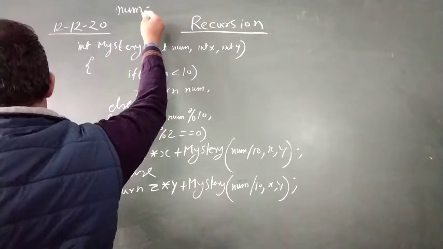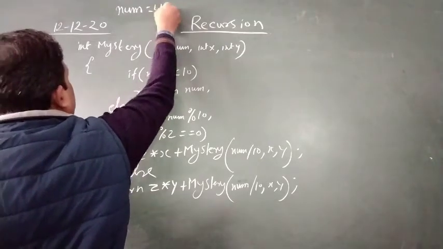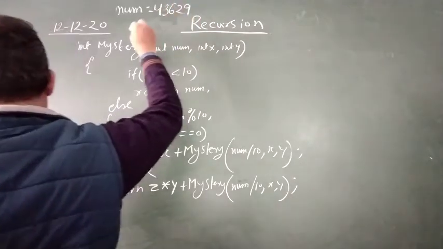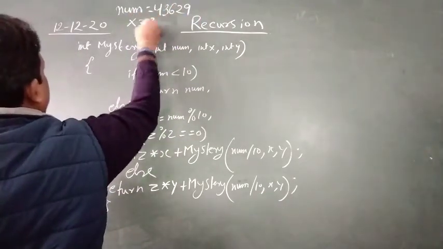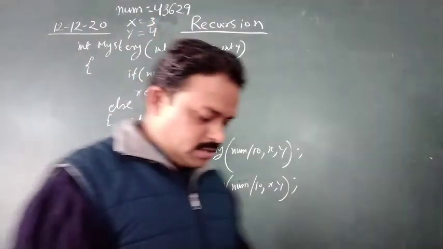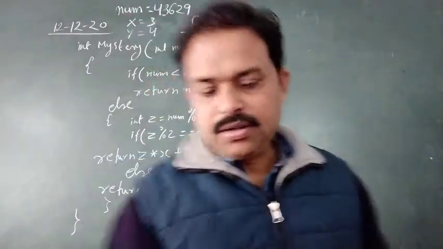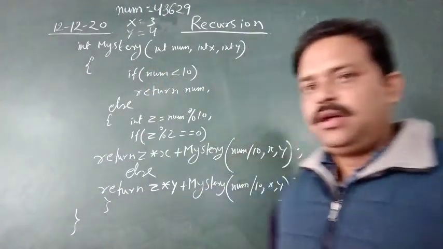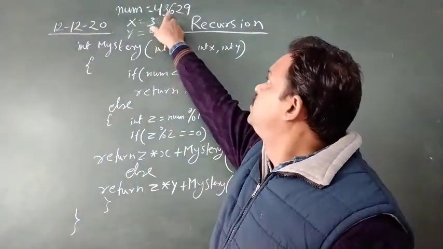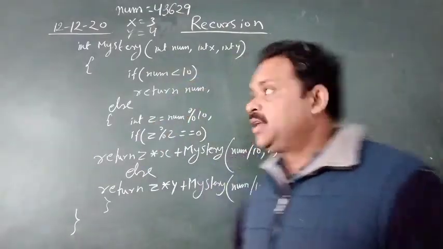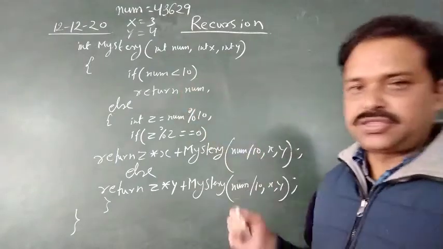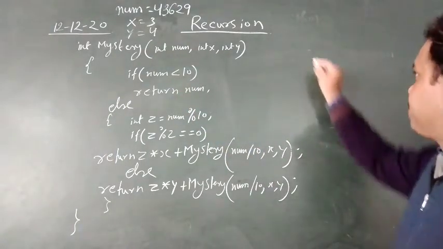The num value given to you is 43629, the value of x is 3, the value of y is 4. Okay, this was the value given in the question paper. 4, 3, 6, 2, 9. Is it visible? Yeah. Now let us understand and let us trace how the recursion works. Now see, when you call this function, here I am making the diagram.